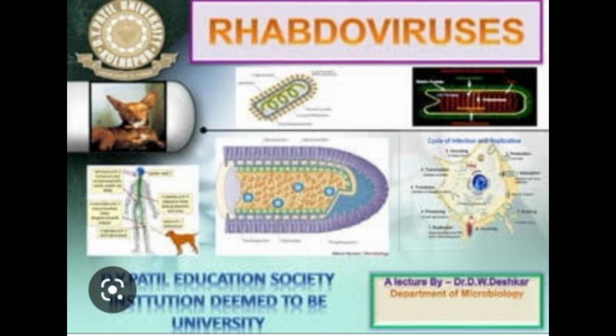The outer lipoprotein envelope contains hemagglutinating peplomer spikes, which do not cover the planar end of the virion. Beneath the lipoprotein envelope is the matrix M protein layer. The nucleic acid shows helical symmetry, containing a single-stranded negative-sense RNA genome and RNA-dependent RNA polymerase. Animal susceptibility: all warm-blooded animals, including man, are susceptible to rabies infection.